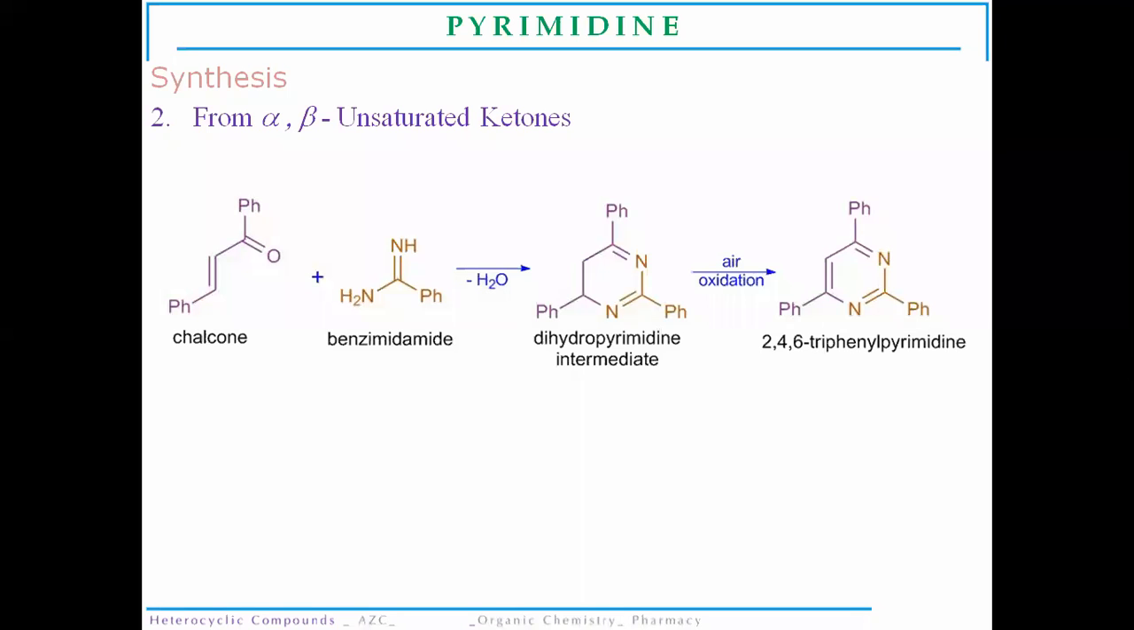And this dihydropyrimidine intermediate, upon air oxidation, forms 2,4,6-triphenyl pyrimidine. So this is one of the interesting reactions, using an alpha-beta unsaturated ketone with amides to give a pyrimidine molecule. The initial product of this reaction, the dihydropyrimidine, readily undergoes oxidation to form 2,4,6-triphenyl pyrimidine, that is, a substituted pyrimidine.